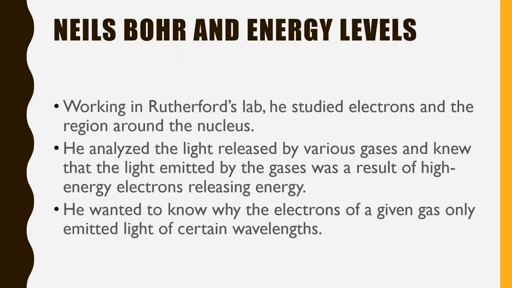And now we're going to talk about a guy called Niels Bohr, which is not the best last name. So Niels Bohr worked in Rutherford's lab, and he studied electrons and the region around the nucleus. So this was the area that they said was mainly empty space with moving electrons around. He analyzed the light released by various gases and knew that the light emitted by the gases was a result of high energy electrons releasing energy. He wanted to know why the electrons of a given gas only emitted light of certain wavelengths.